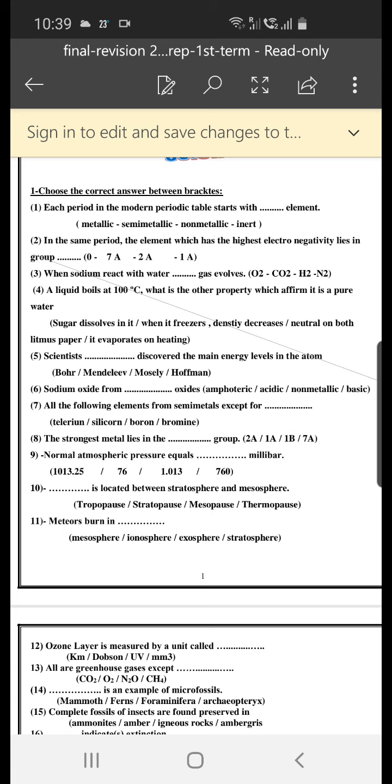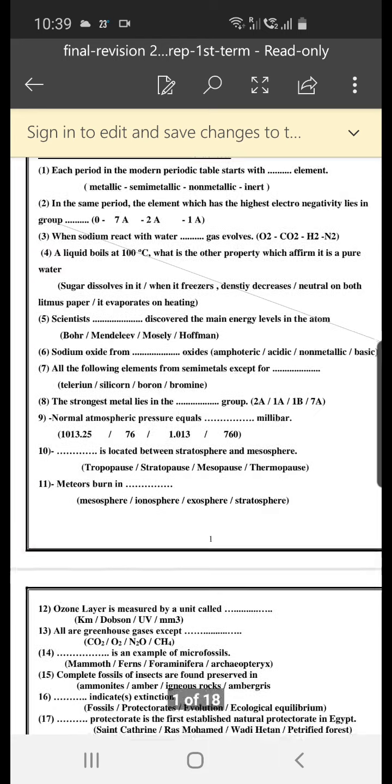Number 8, the strongest metal lies in space group. The strongest metal lies in 1A group. Number 9, normal atmospheric pressure equals space millibar. The answer is 1013.25 millibar.